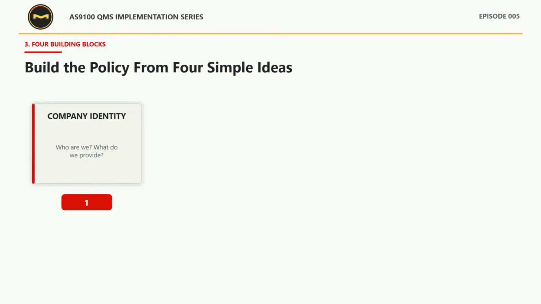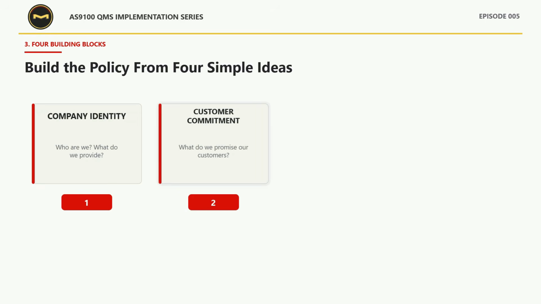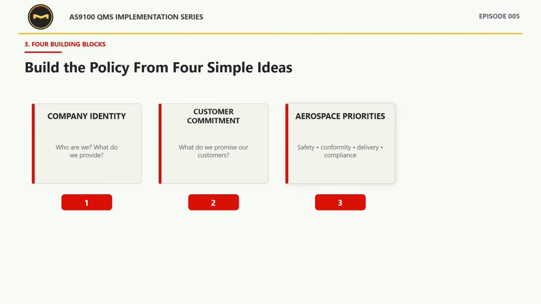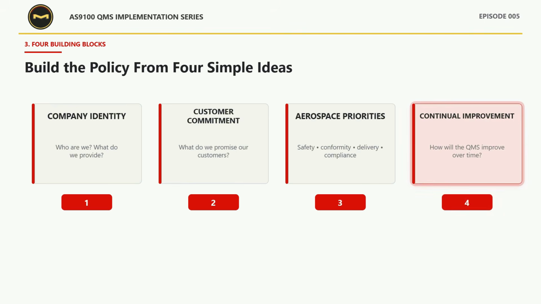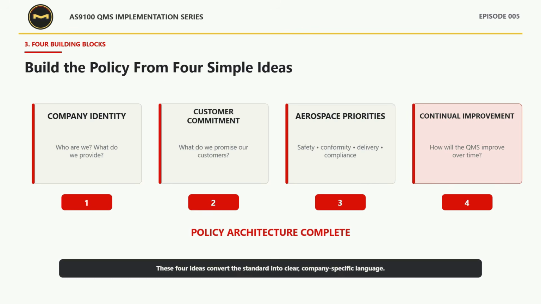Begin with company identity. Who are we and what do we provide? Next, define the customer commitment. What can customers count on us to deliver? Then add the aerospace priorities the organization genuinely owns, such as product safety, conformity, delivery, and compliance. Finally, include a clear commitment to continual improvement. Together, these 4 ideas turn the language of the standard into a policy that sounds like and belongs to the company.